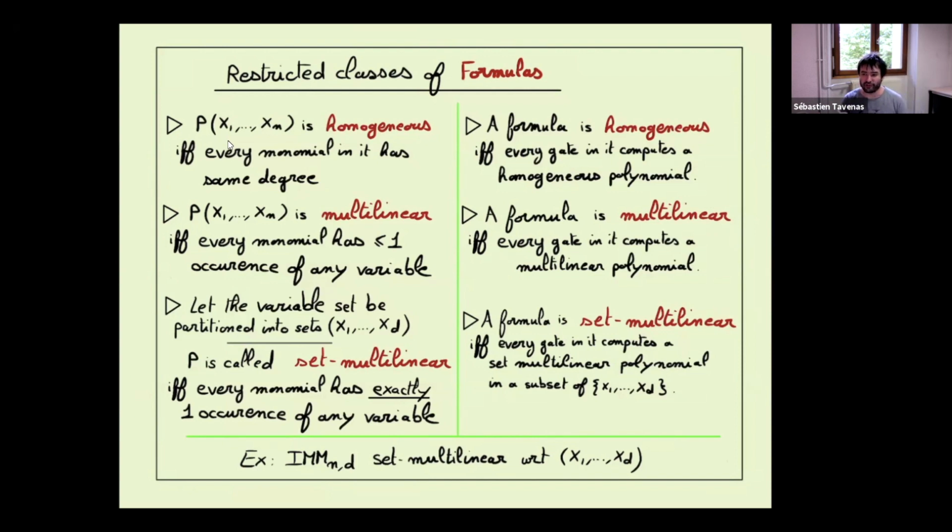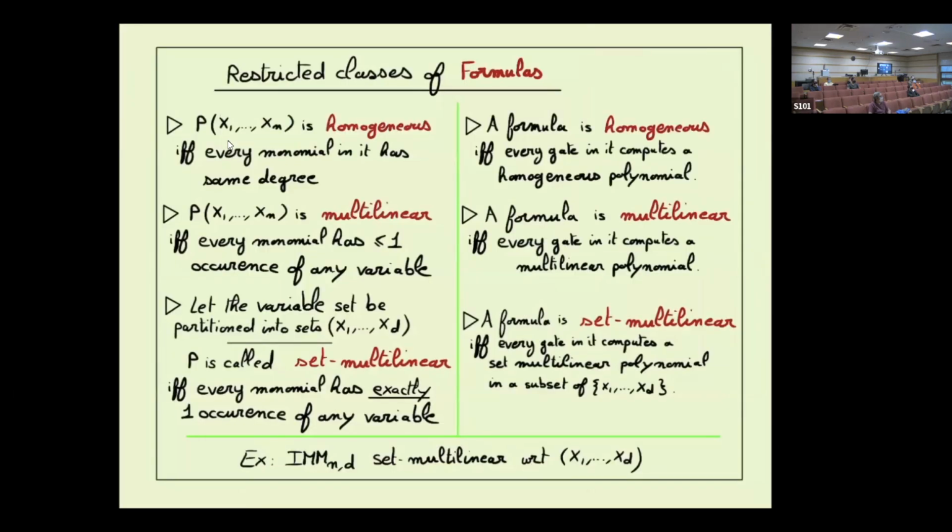So now it means that for every gate we have to have a subset of the variables, a subset of the indices that we will consider. And so the formula will be called set multilinear if every gate inside is set multilinear.